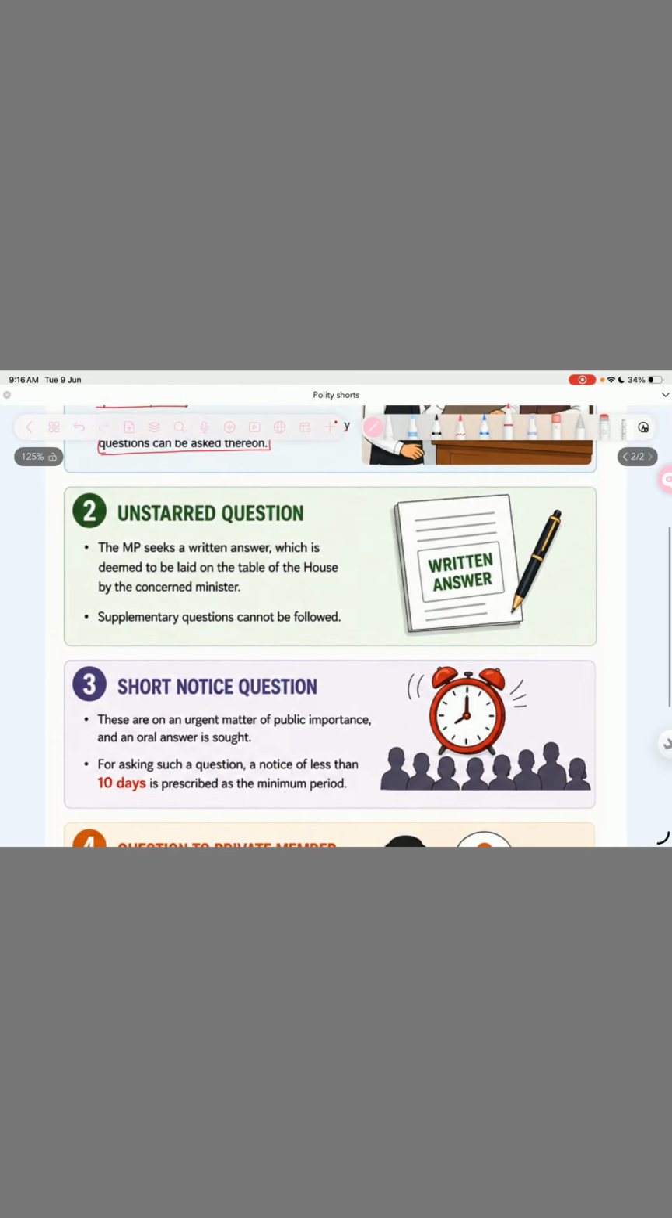The second type of question that can be asked is an unstarred question. An unstarred question has to be given a written answer, and it has to be laid on the table by the concerned minister. Because it is a written answer, it cannot have any supplementary or subsequent questions.